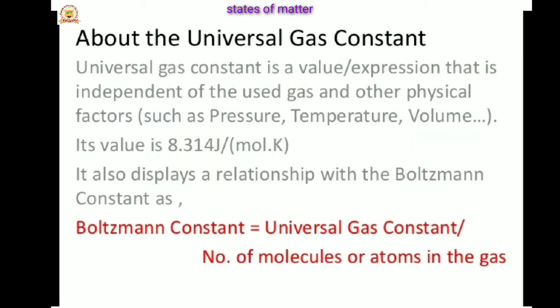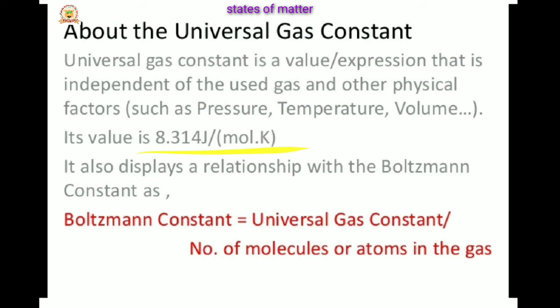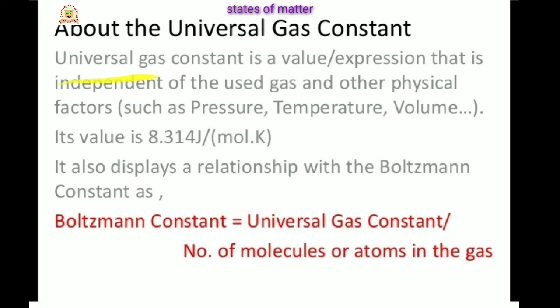About the universal gas constant, that is, the R value. The universal gas constant is a value or expression that is independent of the gas used and other physical factors such as pressure, temperature and volume. Its value is given at a pressure of 1 bar, that is 10 raised to 5 pascal, and at absolute temperature, about 273.15 Kelvin.